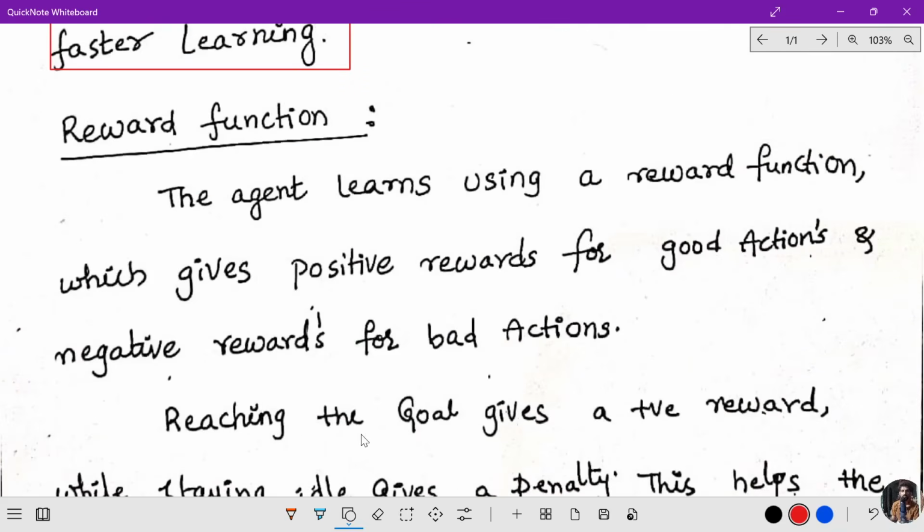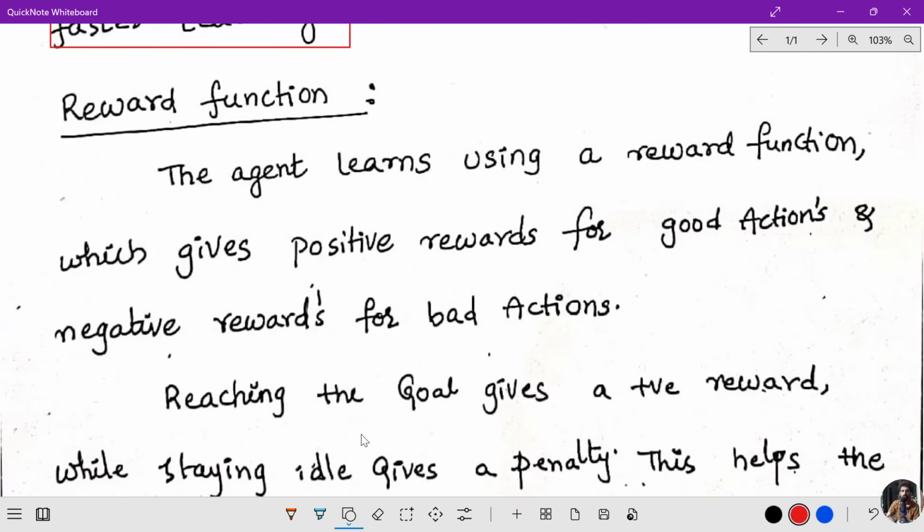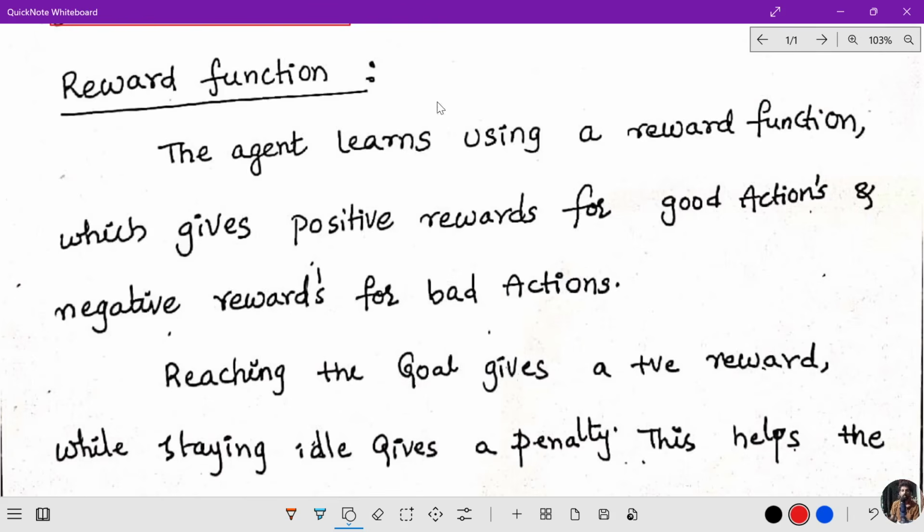Next concept is the reward function. The agent learns using a reward function which gives positive rewards for good actions and negative rewards for bad actions.